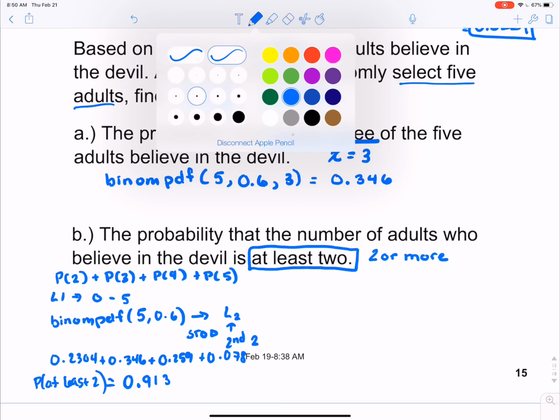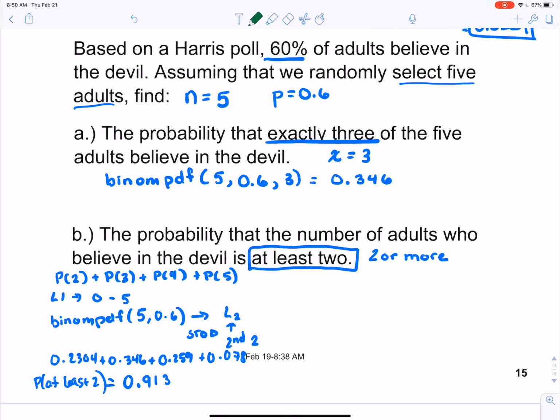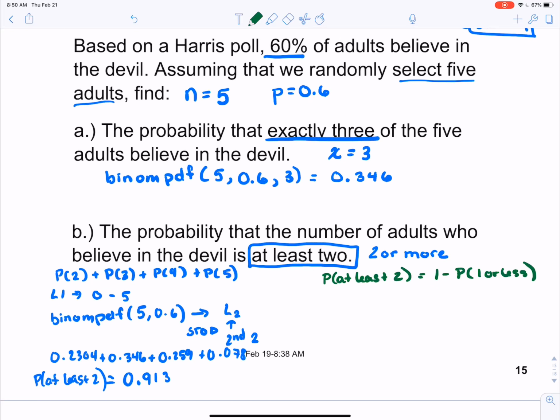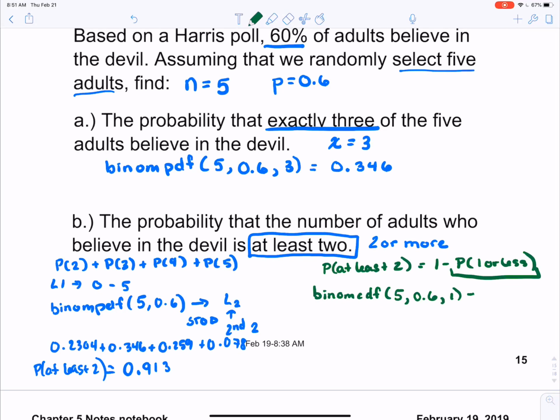The other way to approach this is to use that binomial CDF just like we did before. So our probability of at least 2 is the same thing as 1 minus our probability of 1 or less, right? Our 1 or 0. To figure out this probability of 1 or less, I'm going to use that binomial CDF, which will give me 1 and below. So my number of trials is 5, my probability of a success is 0.6, and I want 1 and below,